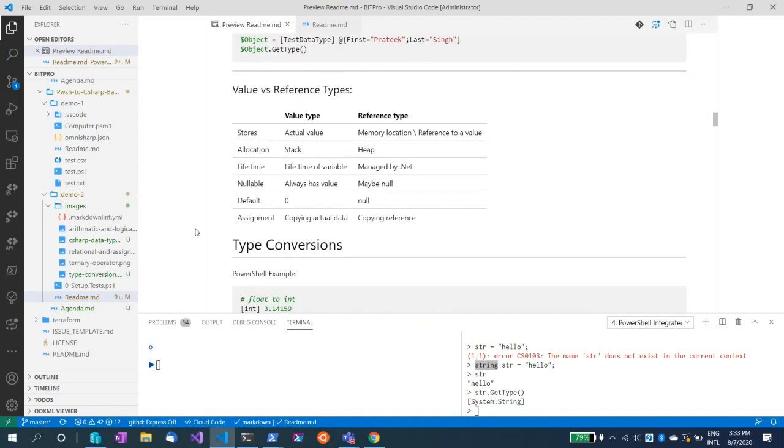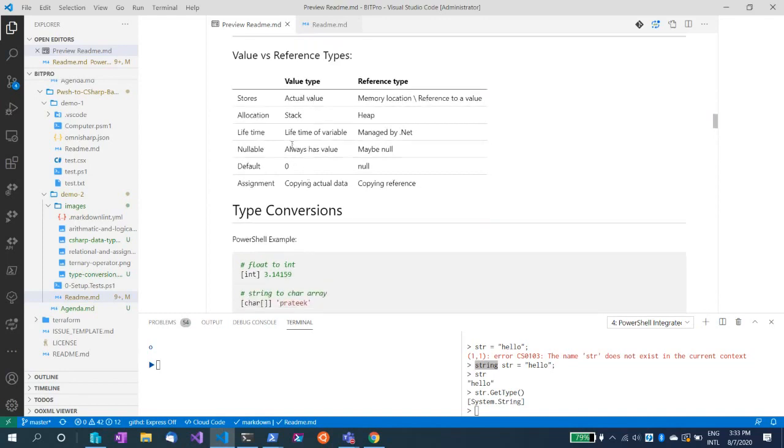There are some basic differences in value and reference data types. The first, like I said, is that a value type stores actual values. Reference types are references to memory locations; they don't actually store any value. Memory allocation for value types is stack based. For reference types, it is on a heap. You can do a little bit of research on the difference between stack and heap, but for the sake of simplicity, stack is much more structured, and all the memory management is handled. But for heap, you have to do the memory management. It's not as structured as a stack.